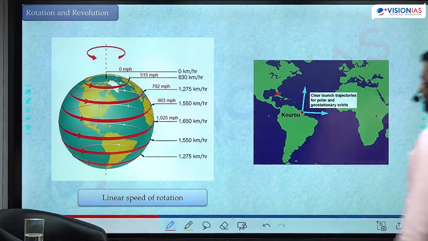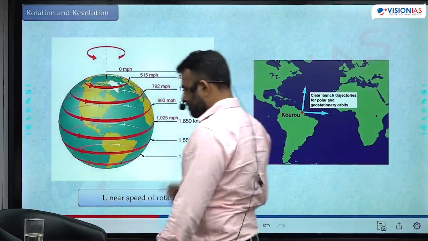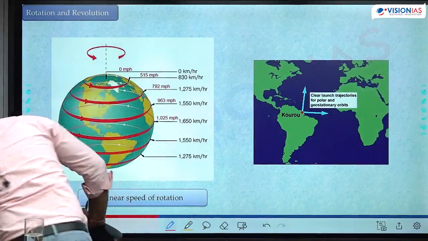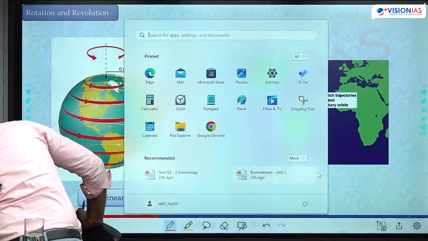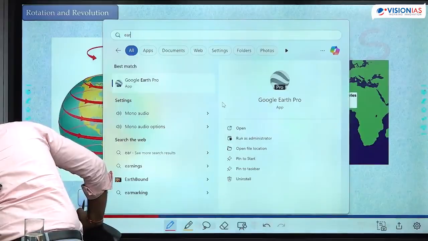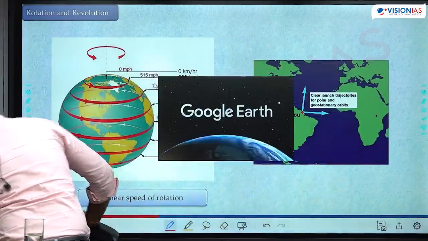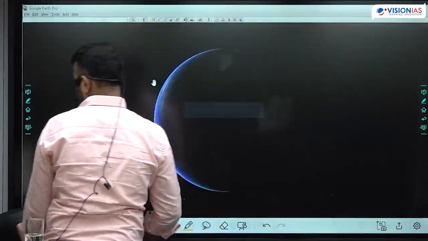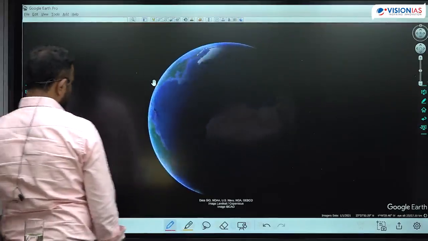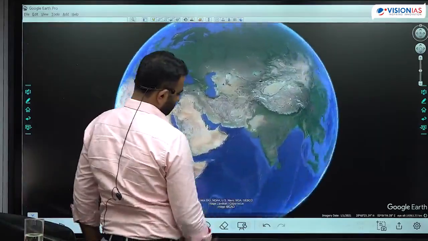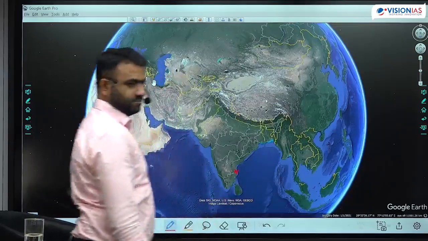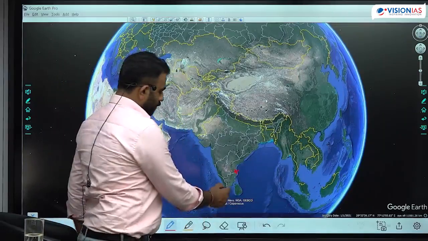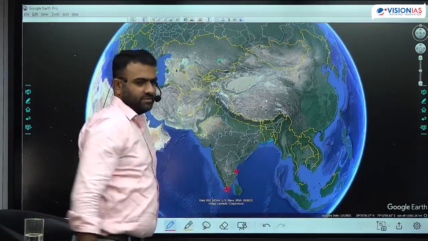So what about India? India ka southernmost location. Where is India's rocket launching site? Sriharikota. Here. Why do we not use Kanyakumari? That is much more southern.